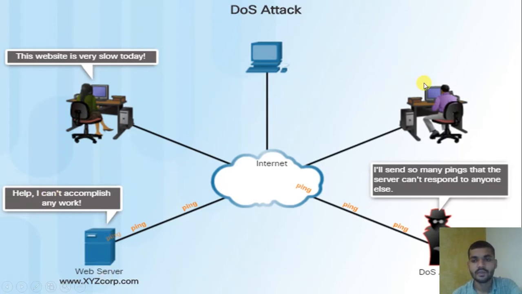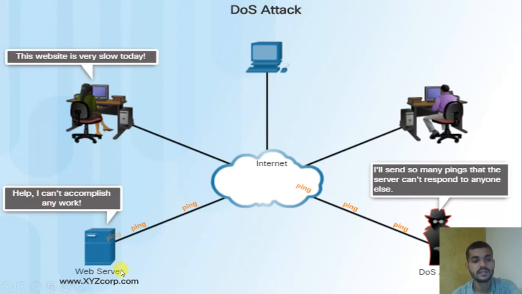Then the clients think that this website is very slow. It's getting very slow because the attacker is attacking this server. So what is the intention behind this? That is denial of service, also called DDoS, a distributed denial of service attack.